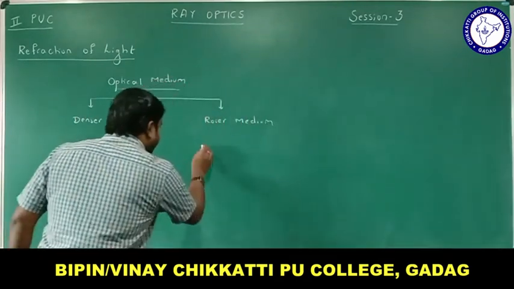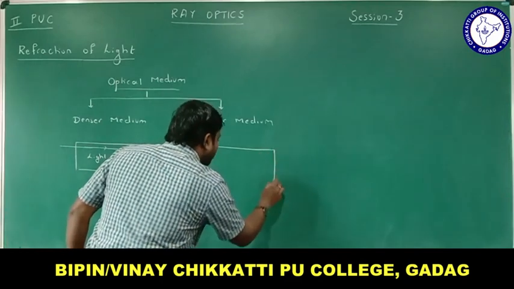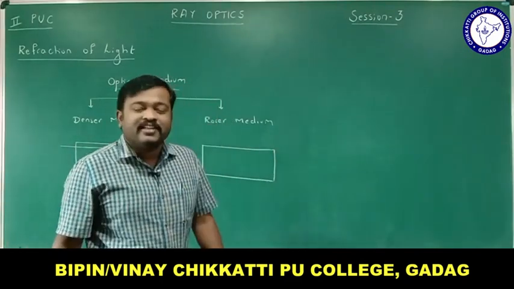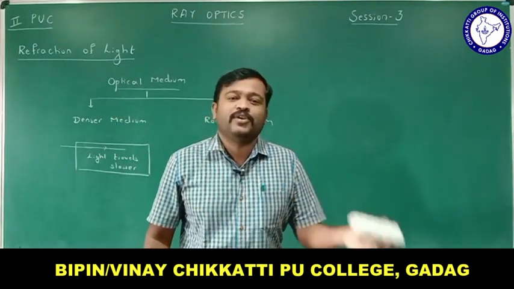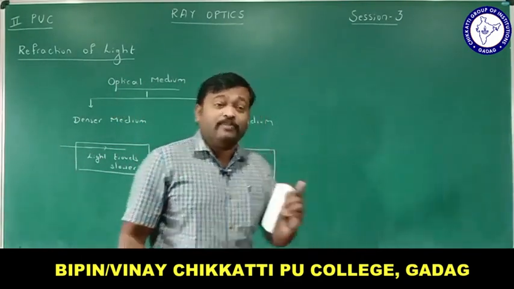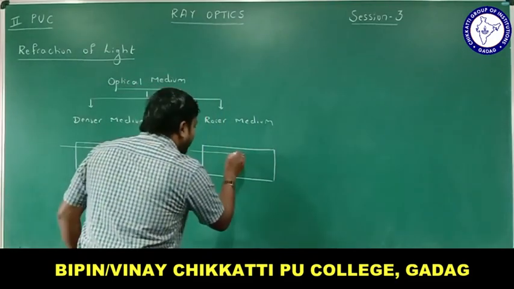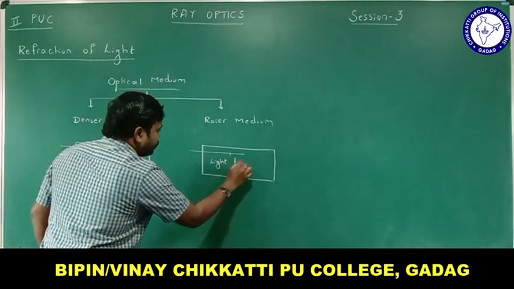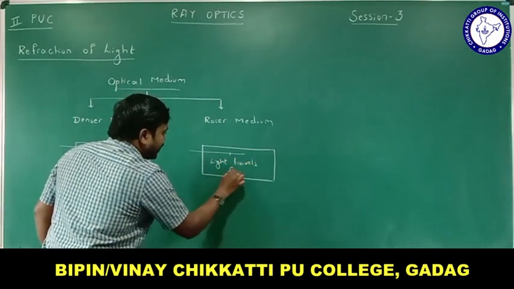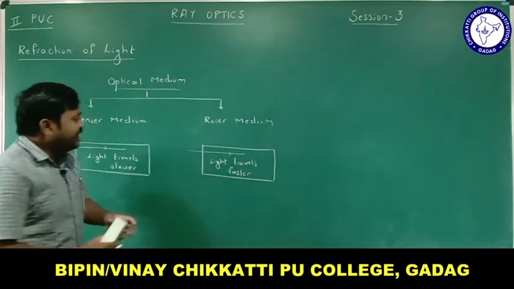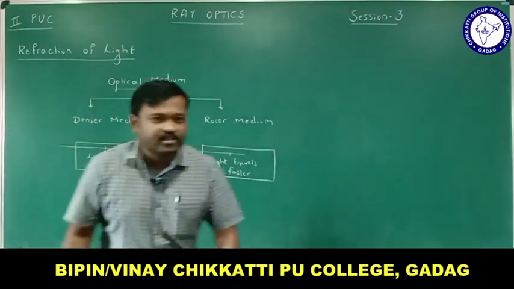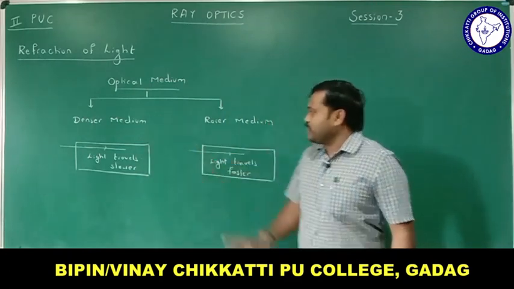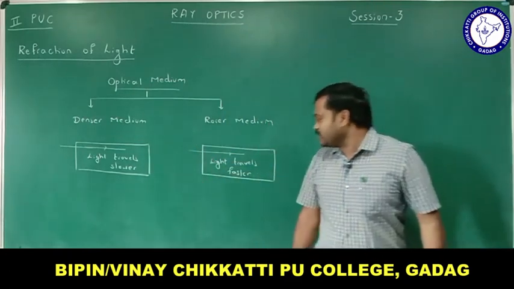What is the rarer medium? Let me differentiate the types of medium depending upon the speed of light. We know that the speed of light in vacuum is 3 × 10⁸ meter per second. But what happens if it travels in another medium? If light travels faster, then that kind of medium is called a rarer medium. If light travels slower, then it is called a denser medium. If light travels faster, then it is called a rarer medium.